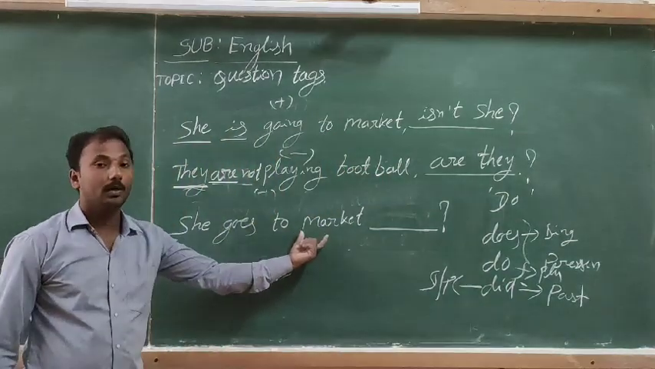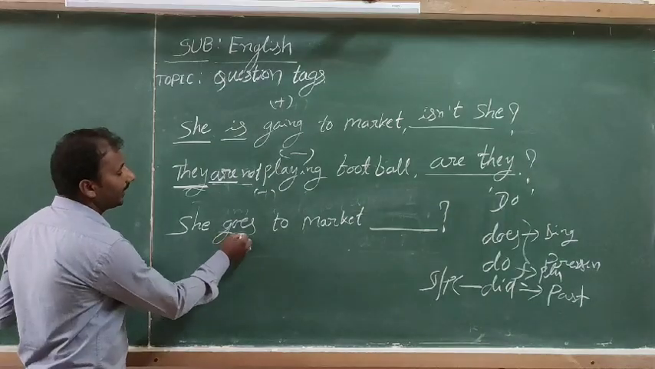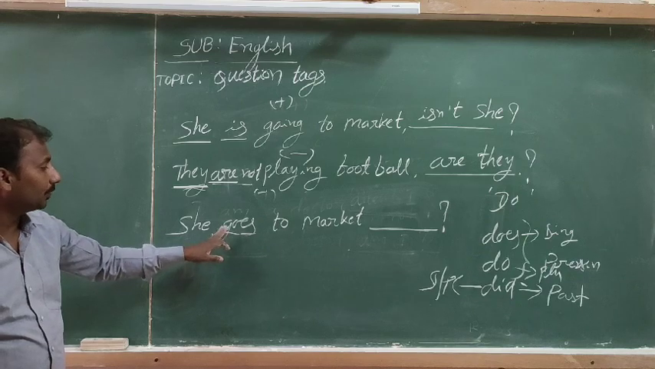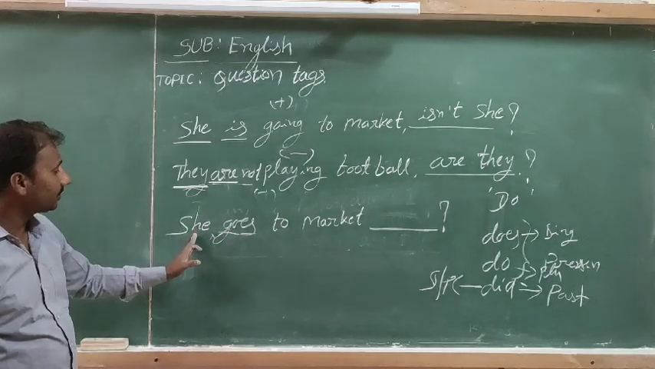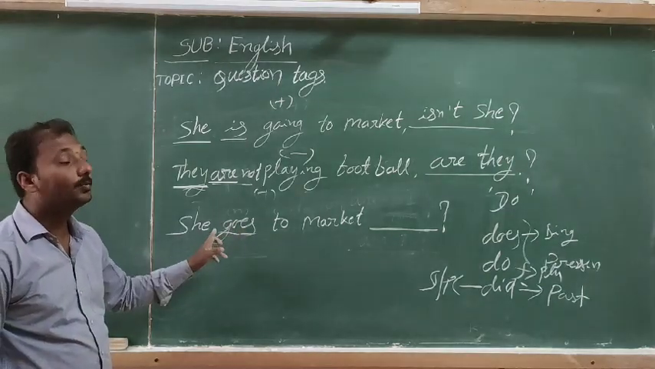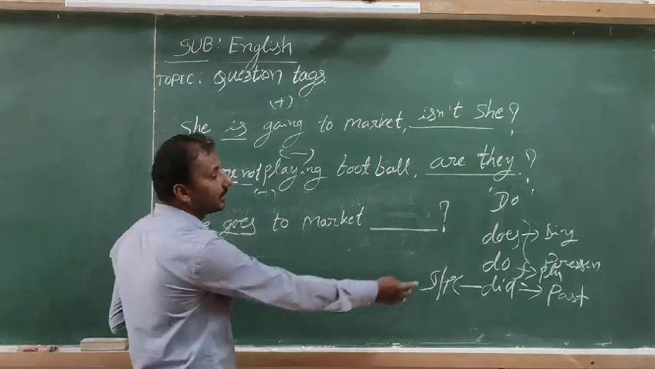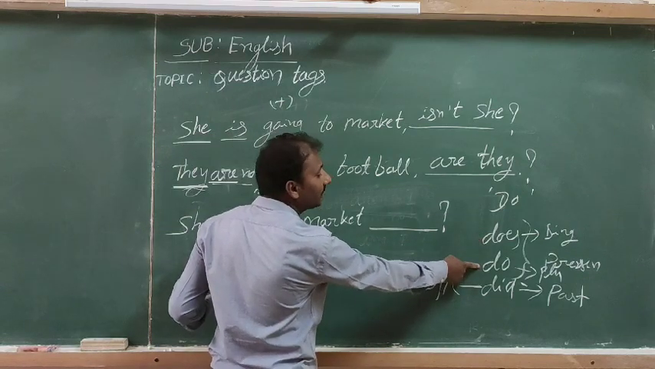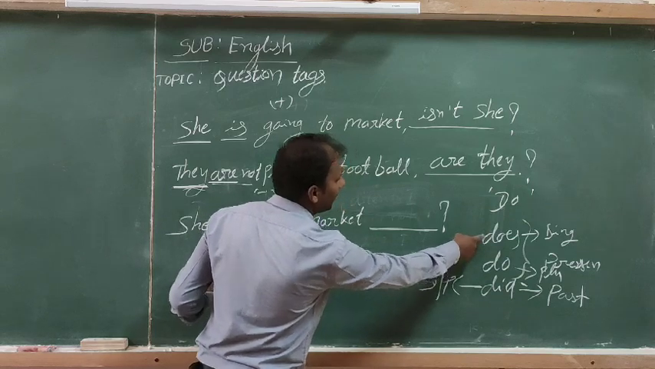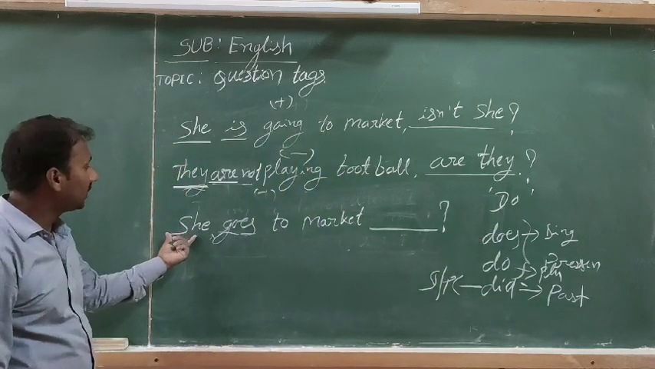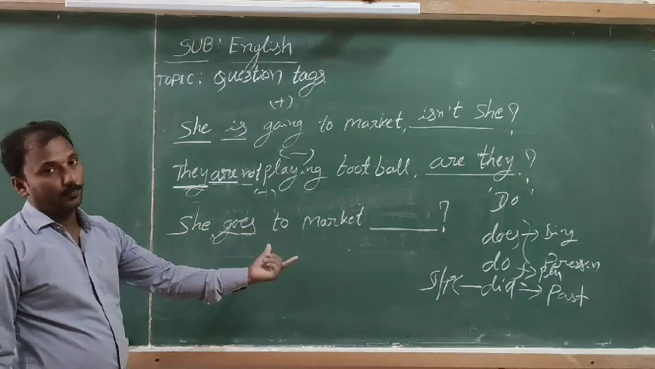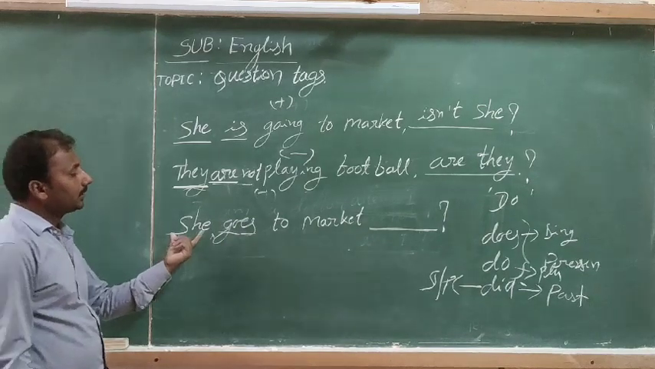Now we observe the sentence: She goes to market. The verb go takes s or es. There is no helping verb, and it is the present form of the verb go. When the subject is singular, the verb takes s or es. That's why it is a simple present tense. In the present tense we use two helping verbs, does and do. We use a singular subject with does: she does. And if the subject is plural, they do.